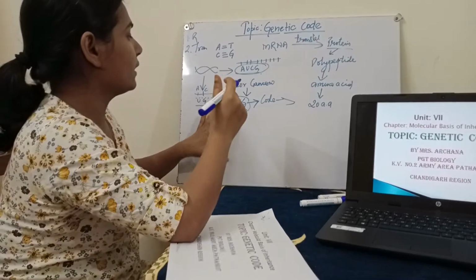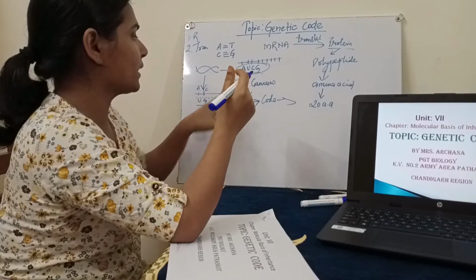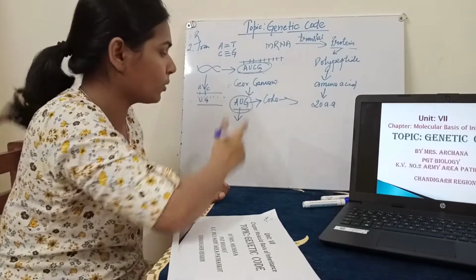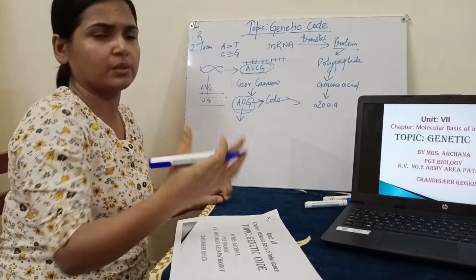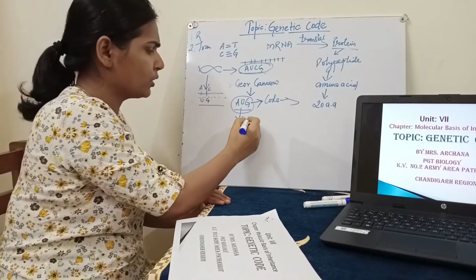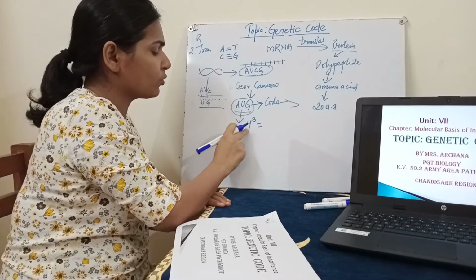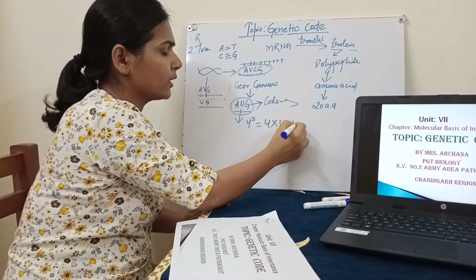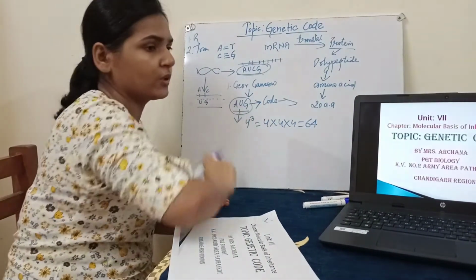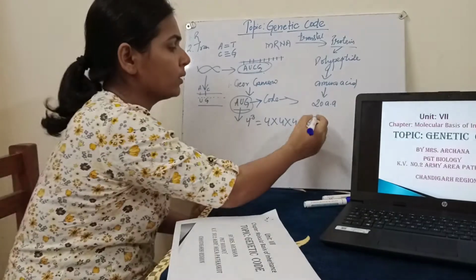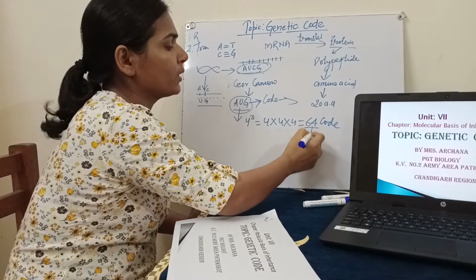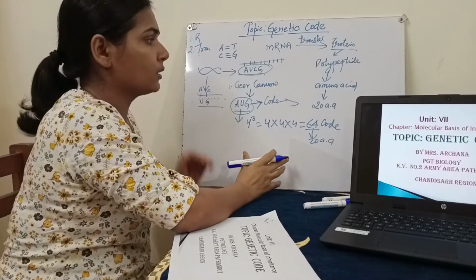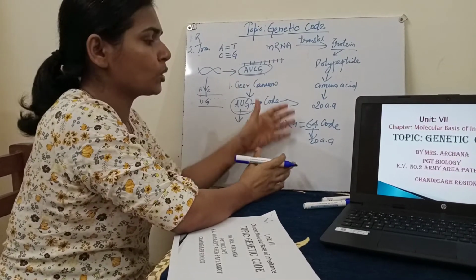So in this way, if we take 3 nucleotides at a time out of these 4 nucleotides, how many codes will be formed? For this we have studied permutation and combination in mathematics. Out of 4 nucleotides, if we are taking 3 at a time, it is 4 into 4 into 4, that comes to 64. So there can be 64 codes, and these 64 codes will code for 20 different types of amino acids. This was a hypothesis given by George Gamow.